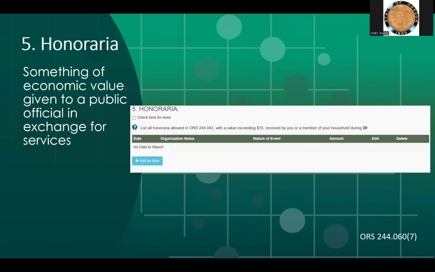Question 5 of the SEI is asking about honoraria you may have received. An honorarium is a payment of something of economic value given to a public official in exchange for providing a service in their official capacity. Services can include speeches or presentations in connection with an event. These items usually are things like a certificate, plaque, or other commemorative token. The report requires SCI filers to list all items exceeding $15 that were received as honoraria. Public officials are limited to a value of $50 or less when receiving an honorarium.